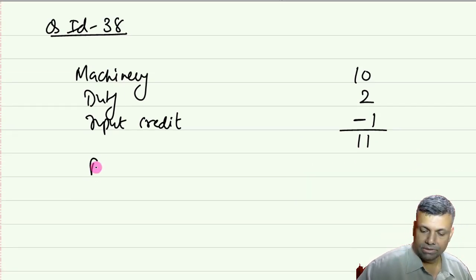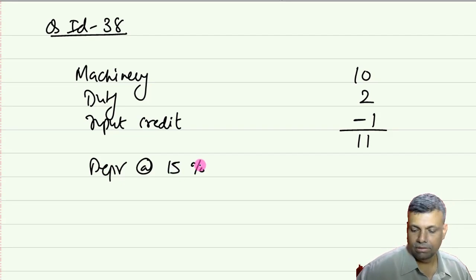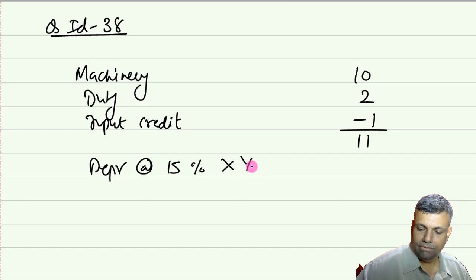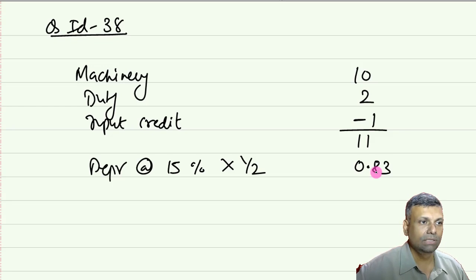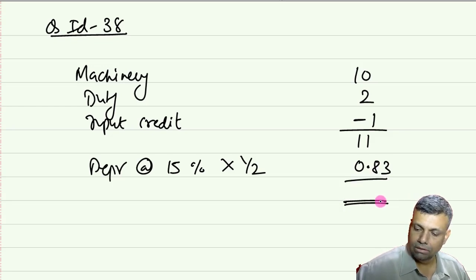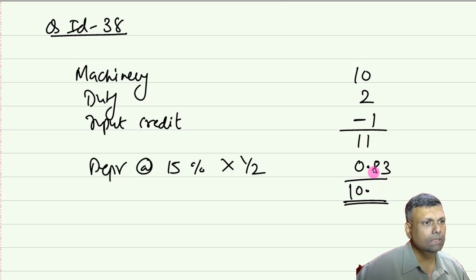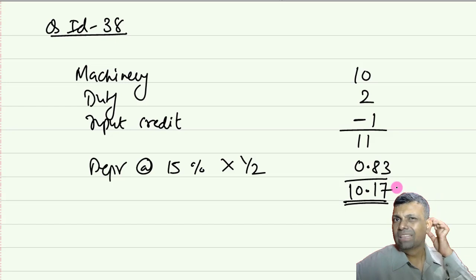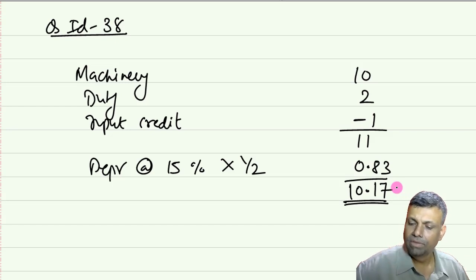Okay, depreciation at the rate of 15%, half the rate. So this is going to be 0.83. Quickly check the calculations. Come on, use the calculator. And 10 point, how much am I getting? 10.18 or 17. Okay, make it 17. That's rounding off.